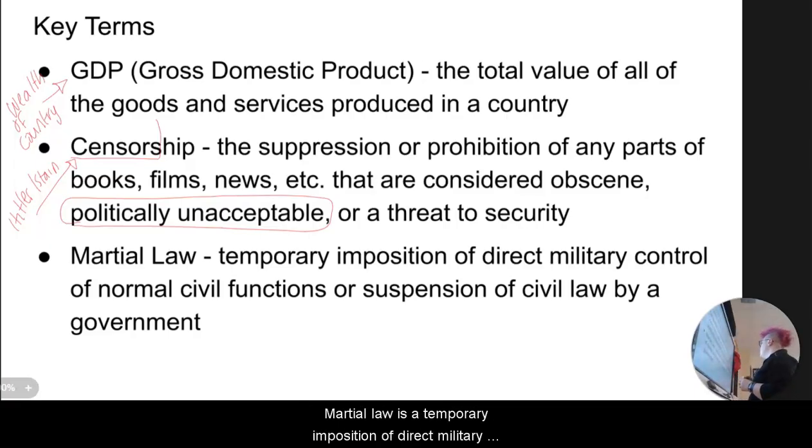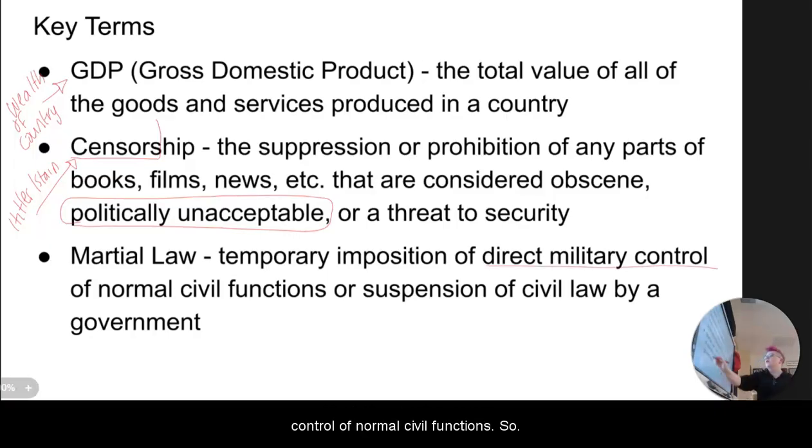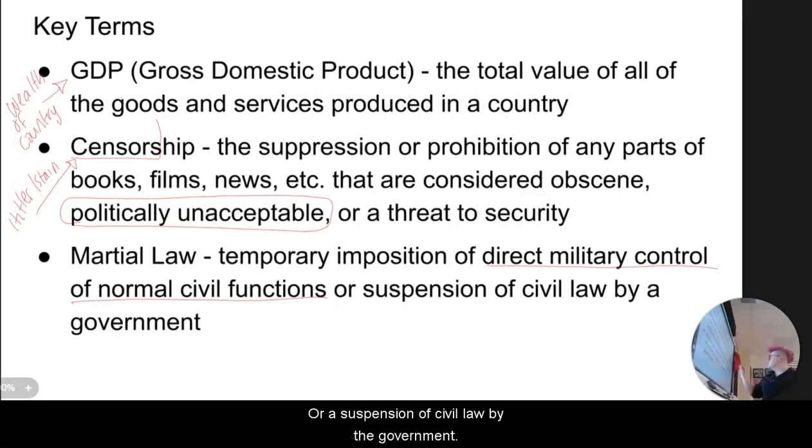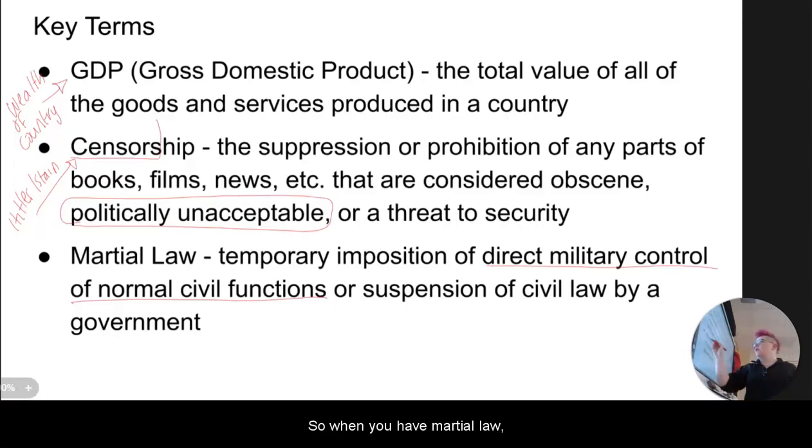Martial law is a temporary imposition of direct military control of normal civil functions, or a suspension of civil law by the government. So when you have martial law, the military is in charge.